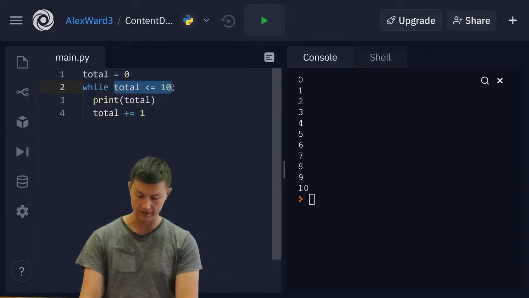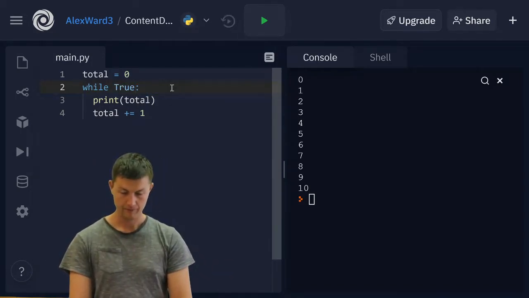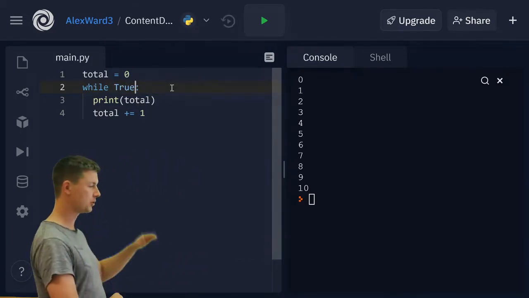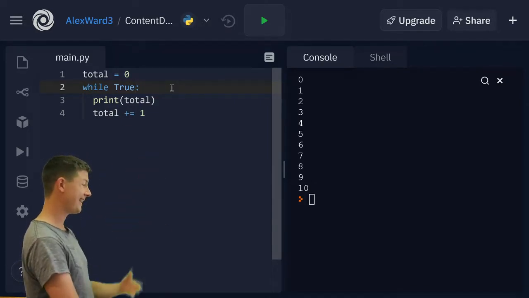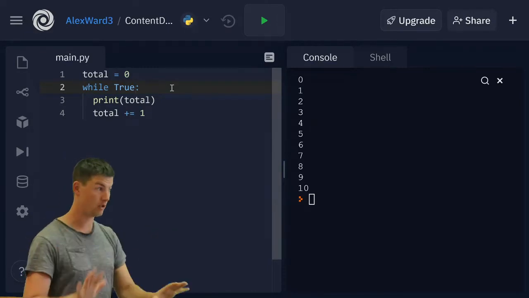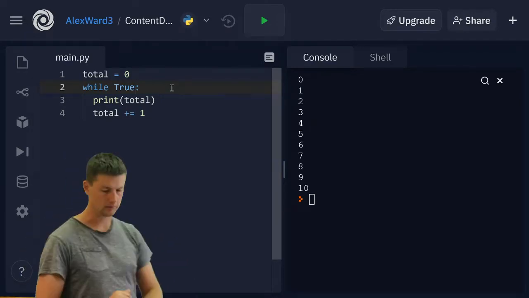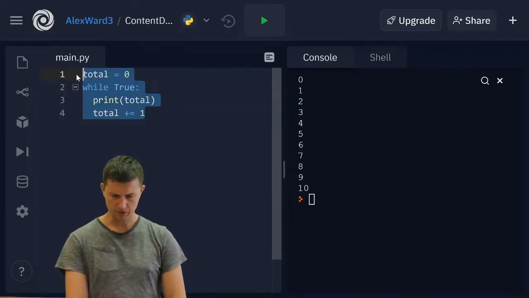And in fact, I can say this: while True, notice True there, capital T, turns nice and blue, that's how you know you've got it right. That again is a forever loop, so I'm not going to run it. That will just keep going forever. Right, let's get rid of that.